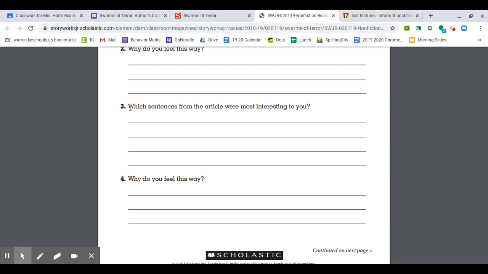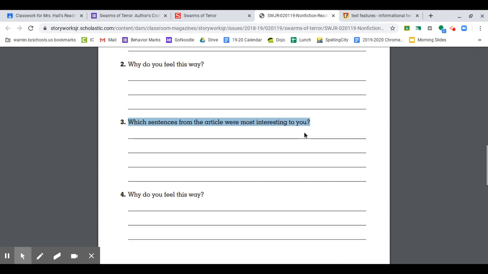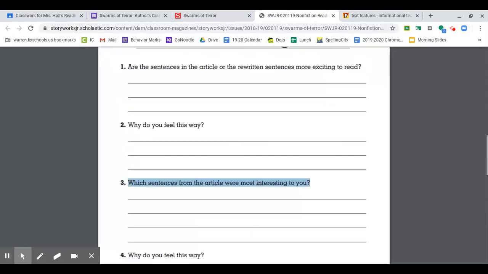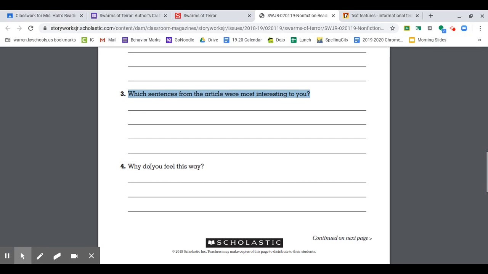Which sentences from the article were most interesting to you? So you're going to look back at the column up here. Which ones were the most interesting to you from the left-hand side? And why do you feel this way? Of the sentences that you picked from the article from question number 3, tell me why you picked those and why they're the most interesting to you.